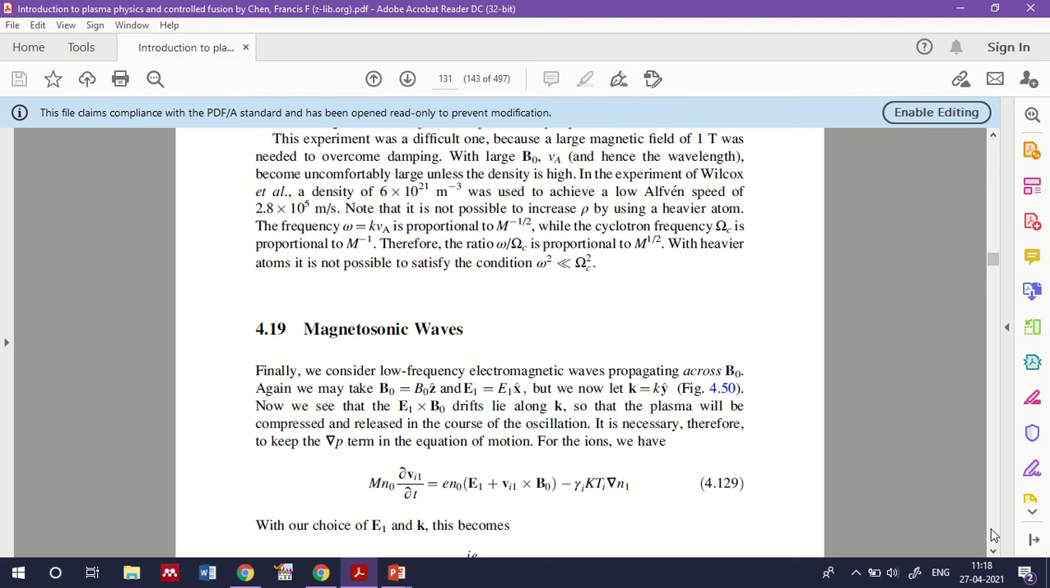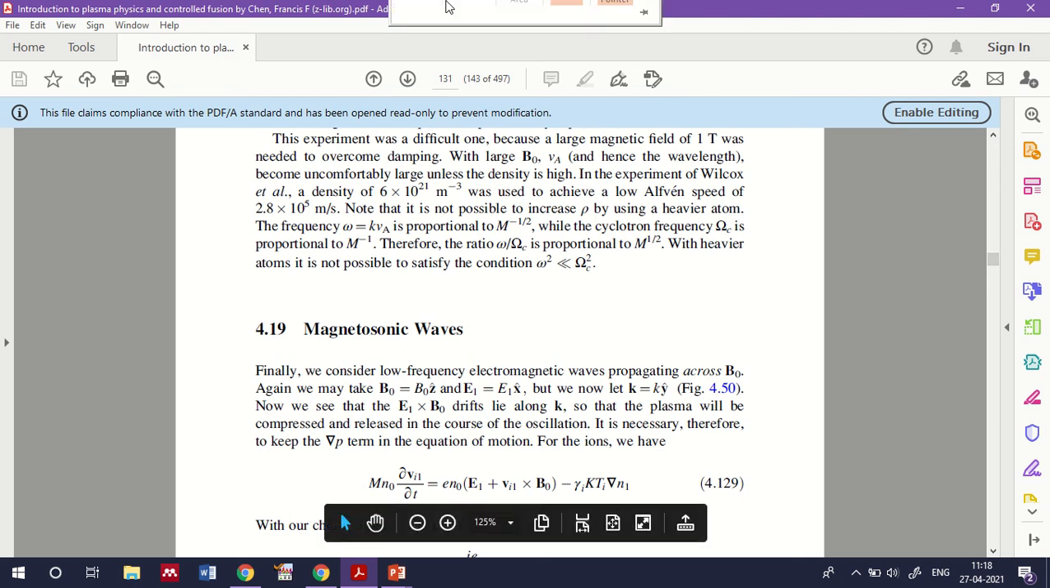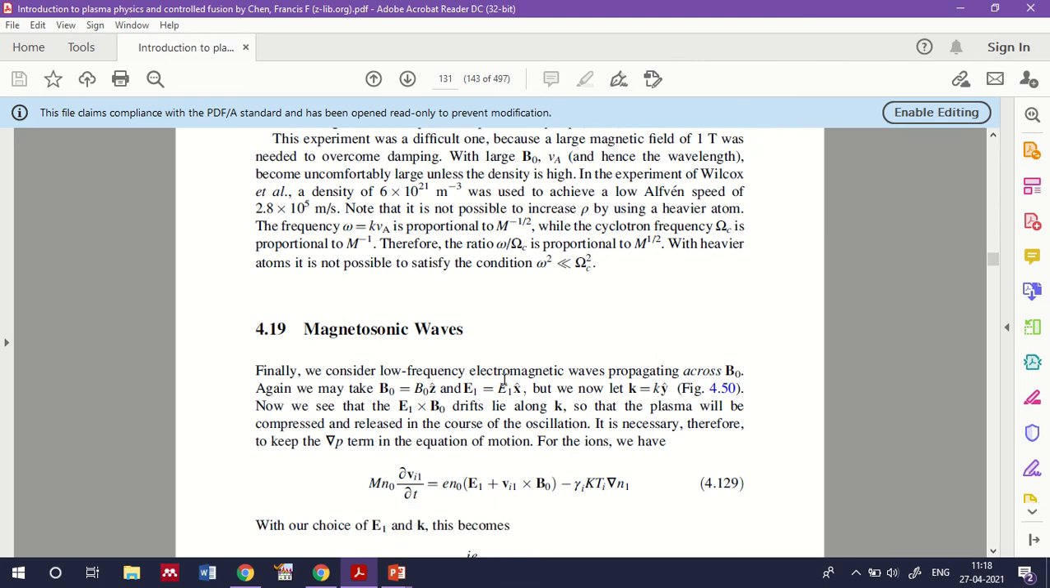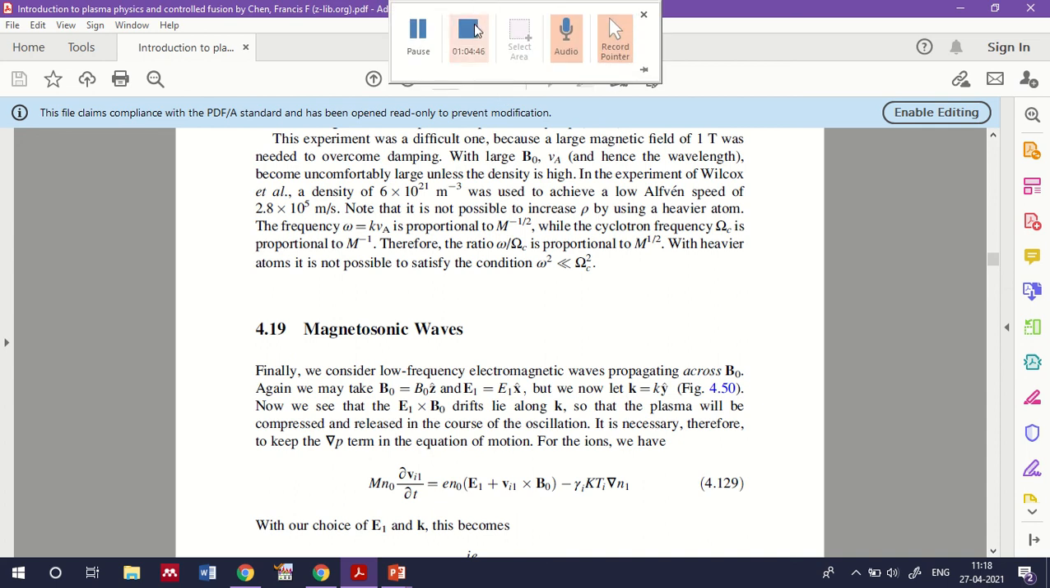Hope you understand the difference between magnetosonic and hydromagnetic wave. In a magnetosonic wave, the low frequency electromagnetic wave propagates across B0, where B0 is the applied magnetic field, whereas in a hydromagnetic wave, it is parallel to the applied magnetic field. Those are the two important cases, and details about the magnetosonic wave we can discuss in the next class. So, winding up the session for today.